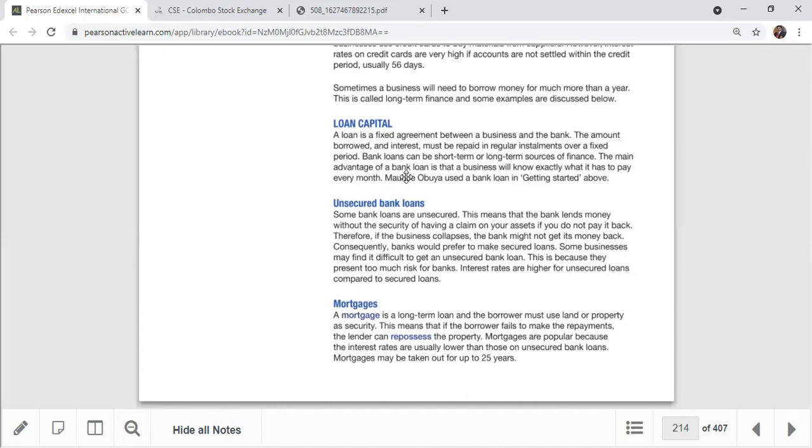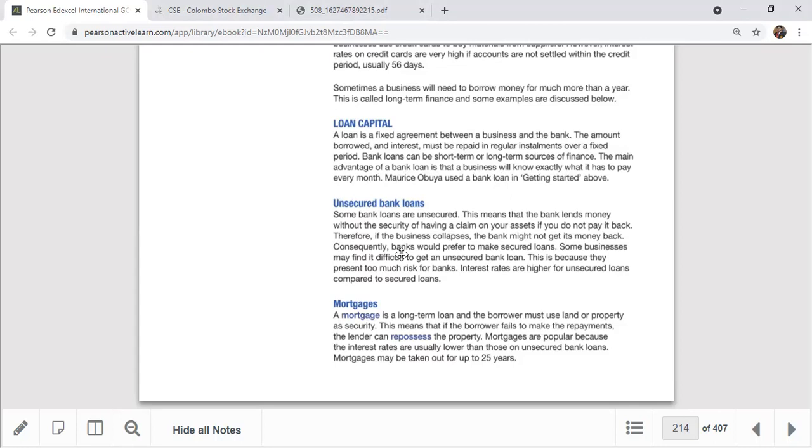The main advantage of a bank loan is that the business will know exactly what it has to pay every month. So the liability is fixed. So the installment, definitely, you know how many periods. Bankers give you a nice proposal: if you pay within 1 year, you have to pay this much monthly installment.